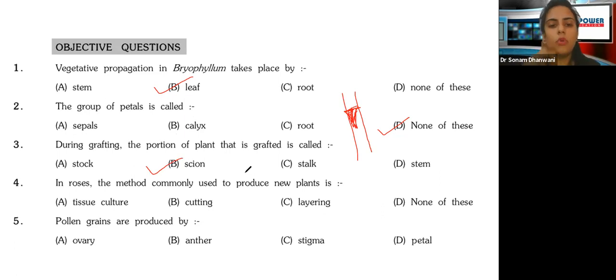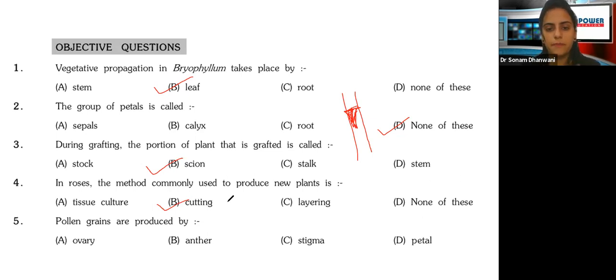In roses, the method commonly used to produce new plants is, very commonly used examples are roses and sugarcane. It is the method of cutting that is used to produce new plants. Keep this in mind: two classic examples where cutting is used.